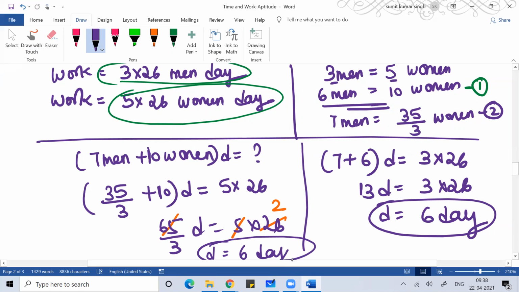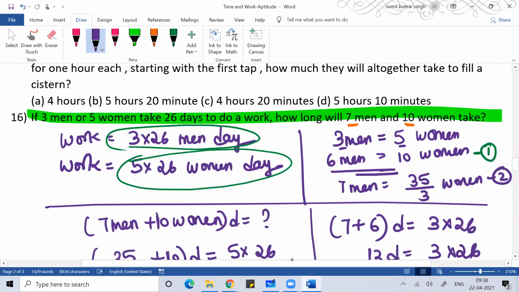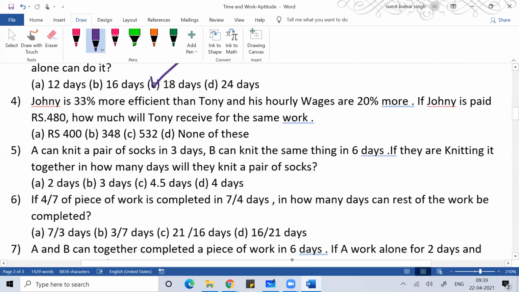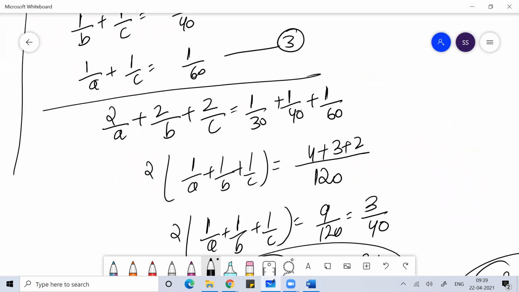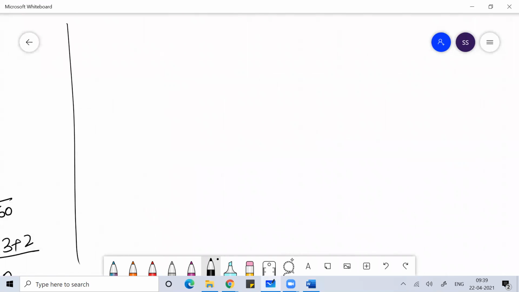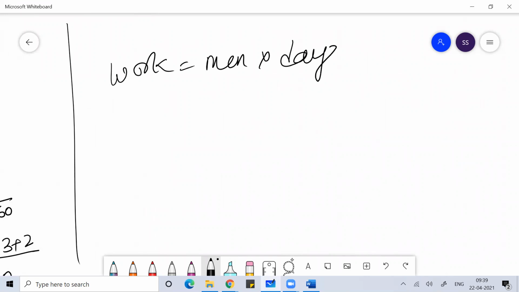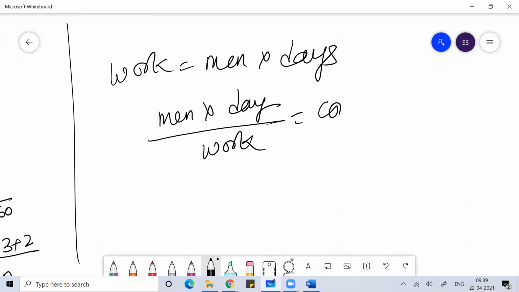So whenever we define the work, we define it either in terms of men or in terms of women. Work is equal to men into days, or women into days, which means work is equal to how many people are doing the work and how many days they are taking to do it. So that way we'll define the work. Work is equal to men into days. And if I take men into days by work, we'll get a value which is constant.